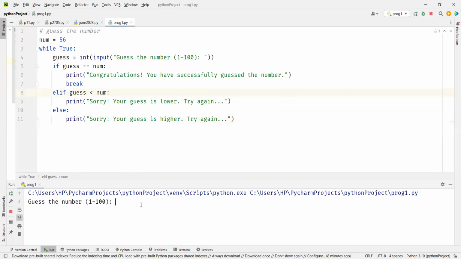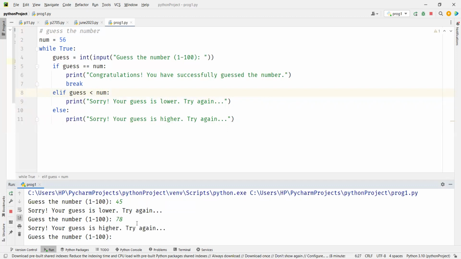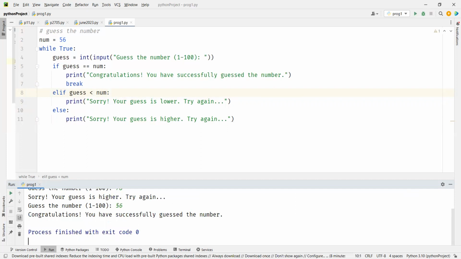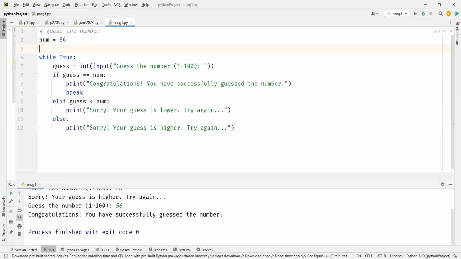Okay, so now let's play this again. I'm going to say 45 and it says guess is lower, try again. Here I'll say 78. Your guess is higher, try again. 56. Okay, successful. I think this is working fine. Now, let's try to count the number of steps you have taken to guess the number. So we will have a counter here equal to 0.